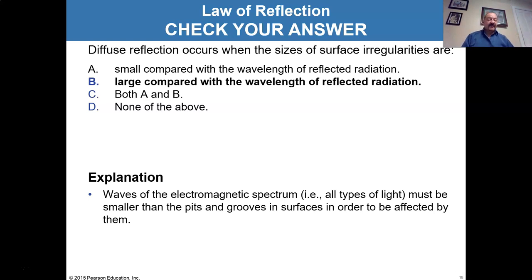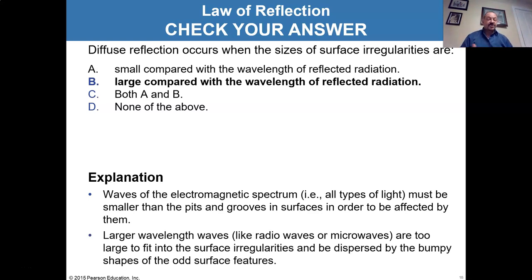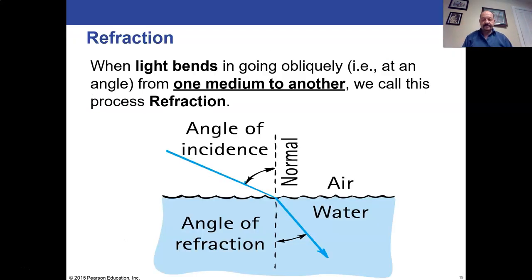So waves of the electromagnetic spectrum, no matter what type of light we're talking about, anywhere from radio waves to gamma rays, have to be smaller than the pits and grooves in the surfaces for them to even notice it. Larger wavelengths like radio waves and microwaves can be very big, they're too large to fit into the little bumps and grooves in a road, so they just see a totally smooth surface and just bounce off cleanly.